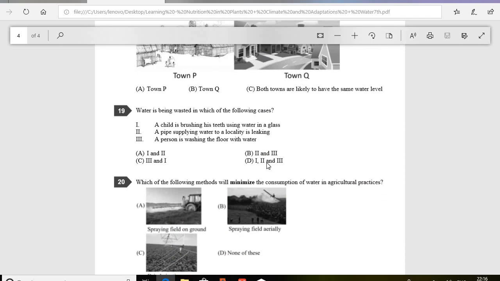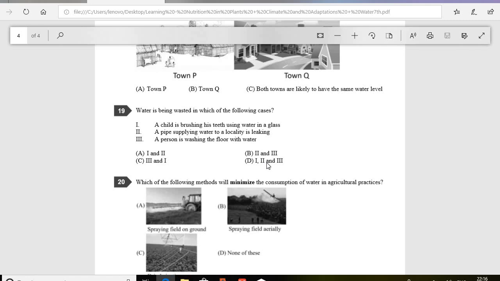Question number 19. Water is being wasted in which of the following cases? So the answer will be option B, that is 2 and 3. That is, a pipe supplying water to a locality is leaking, or a person is washing the floor with water. In both the cases, the water is being wasted.